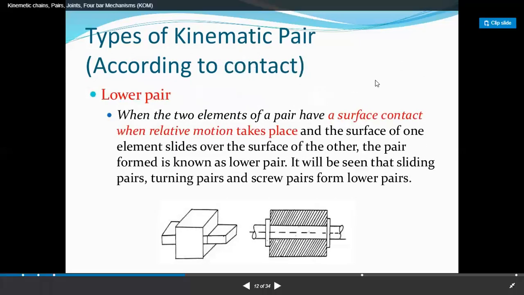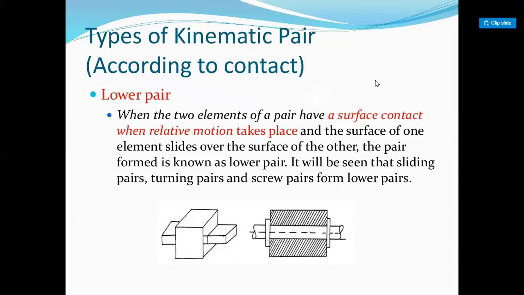Now, types of kinematic pair. First one is the lower pair. When two elements of a pair have a surface contact when relative motion takes place, the pair is called a lower pair.